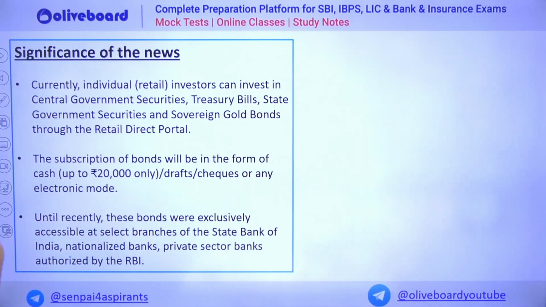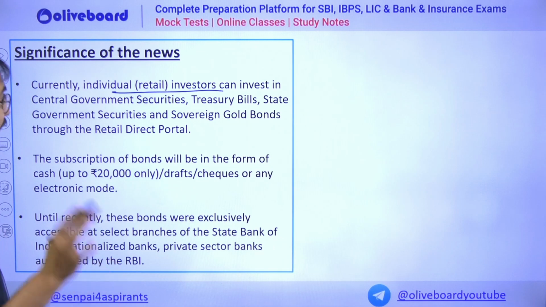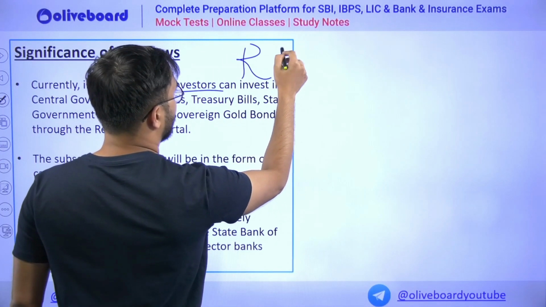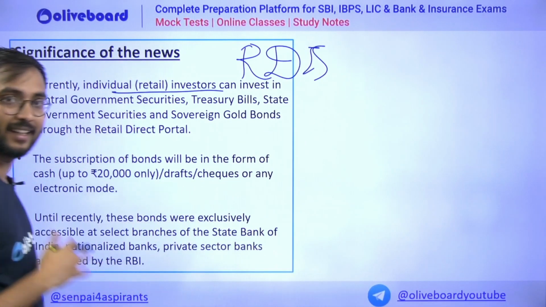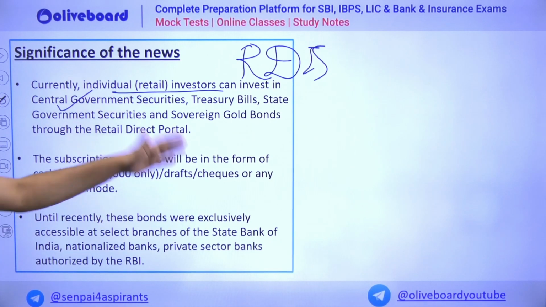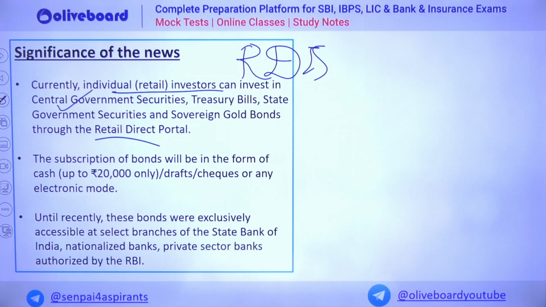Now apart from that, the significance of the news, we will talk about the concepts we have all discussed. Currently, investors can invest according to this retail direct investment scheme or retail direct scheme. They can invest in central government securities, treasury bills, state government securities, sovereign gold bonds through their retail direct portal.